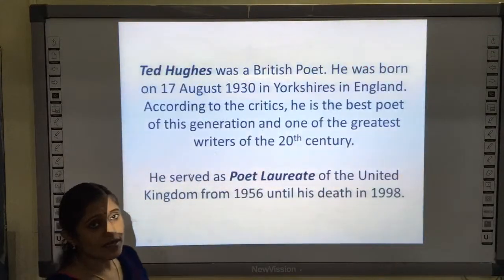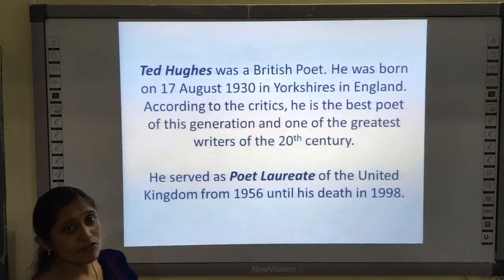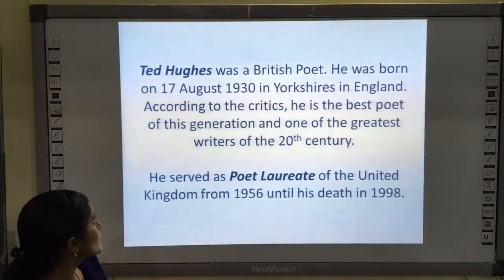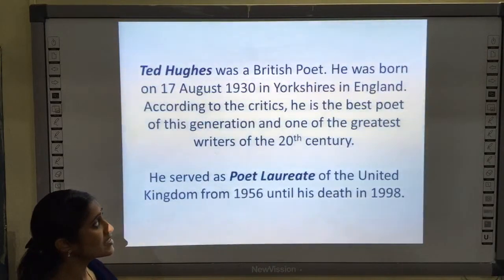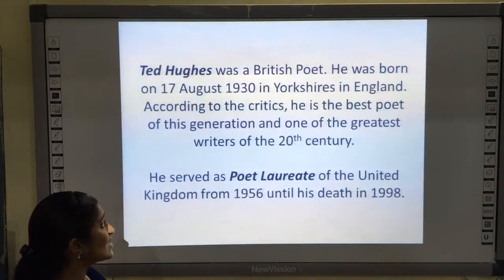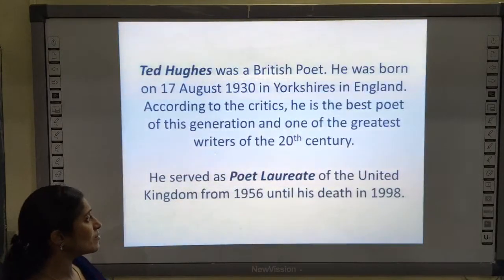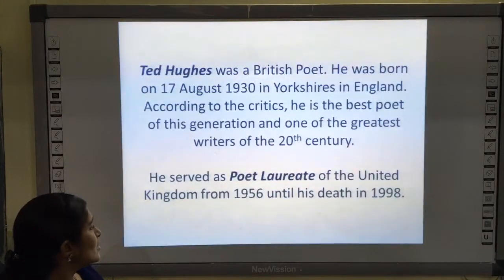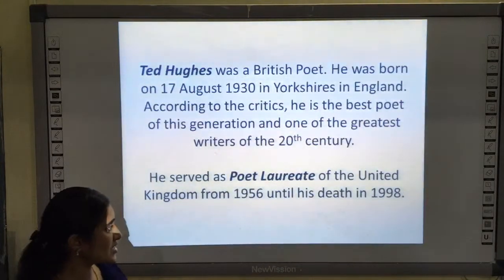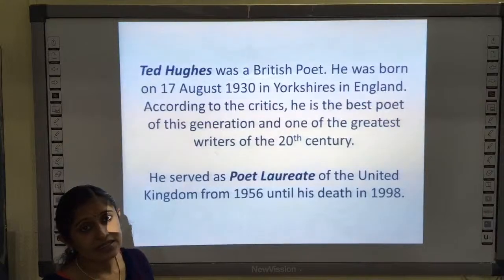And something about Ted Hughes. Ted Hughes was a British poet. He was born on the 17th August 1930 in Yorkshire in England. Okay, and according to the critics, he is the best poet of this generation and one of the greatest writers of the 20th century. He is a modern poet, and he served as the poet laureate of the United Kingdom from 1956 until his death in 1998. He died in the year 1998.